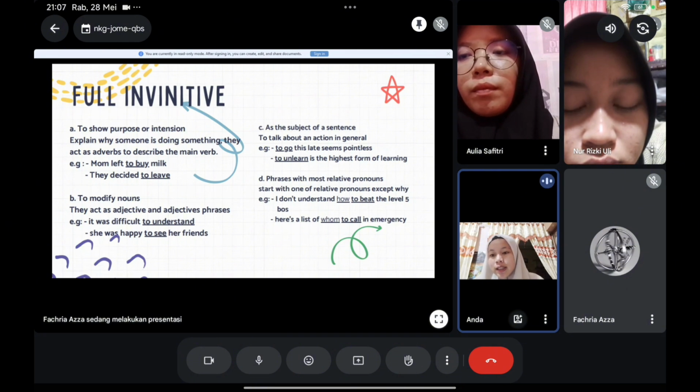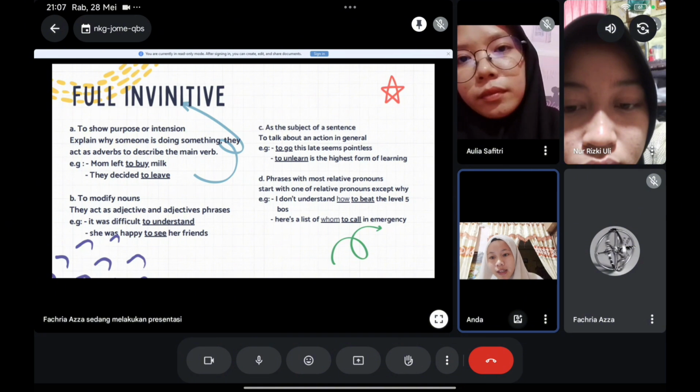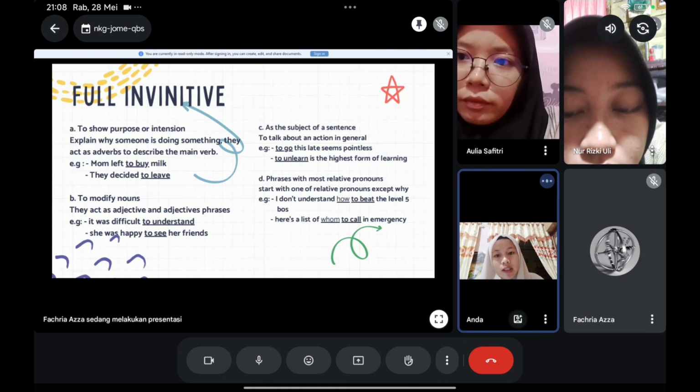And the next function is to modify nouns. They usually act as adjectives or adjective phrases. Take a look at the second example, like she was happy to see her friends. So to see here explains why she was happy, because she sees her friends. And the third function is about the subject of a sentence. It usually talks about an action in general. So the example here is to go this late seems pointless.